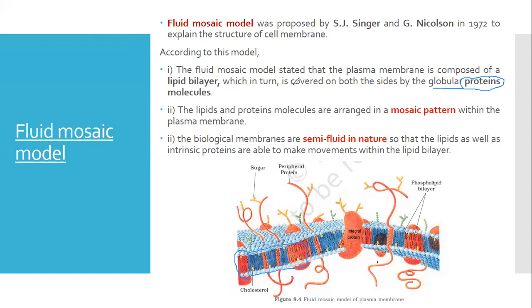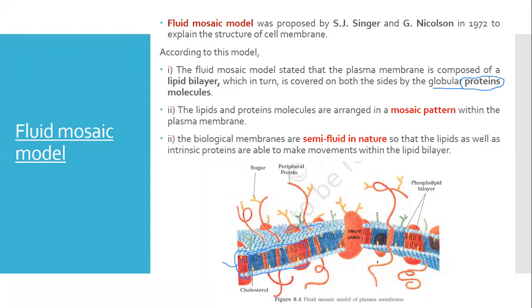So this fluid mosaic model states that the plasma membrane is composed mainly of two biomolecules. First, lipid, which is arranged in the form of a lipid bilayer, and this lipid bilayer is covered on both the outer and inner sides by these globular proteins. Here you can see the globular proteins, this blue one.